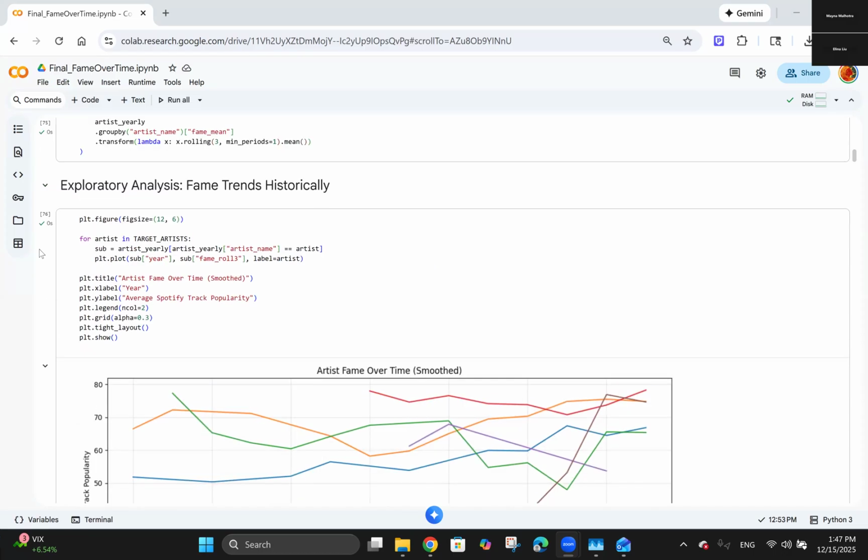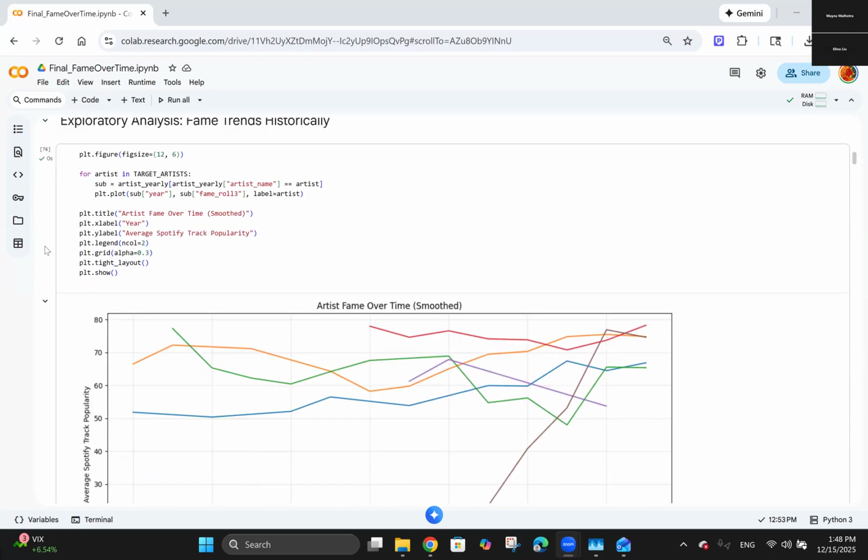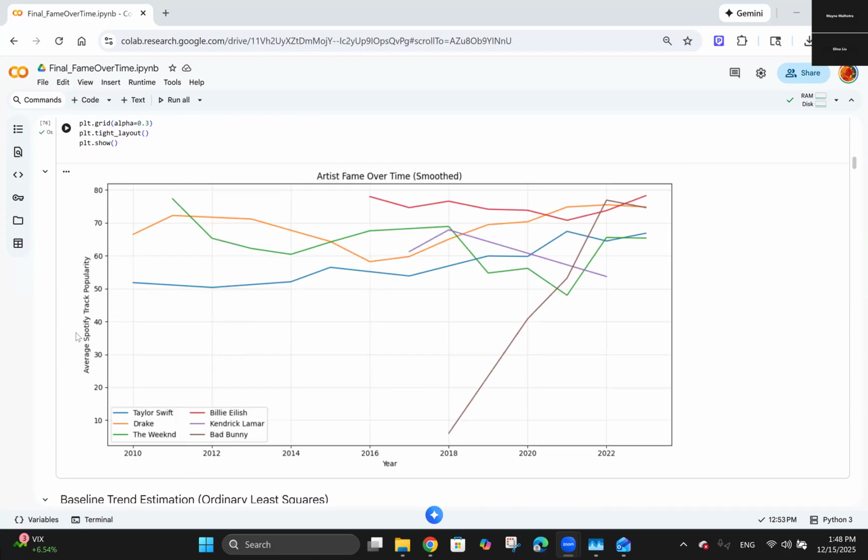So here is the historical analysis of their fame trends. We're plotting the fame over years, and on the y-axis is their Spotify track popularity, which is a metric given by Spotify from 0 to 100. They don't really clearly explain what it's about, but it tracks their listening rates and their general retention.